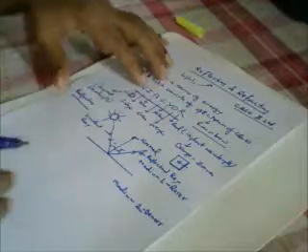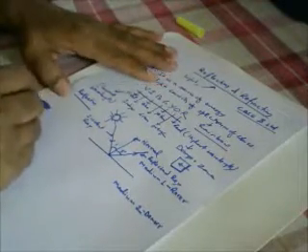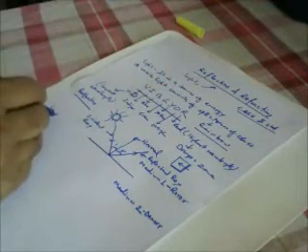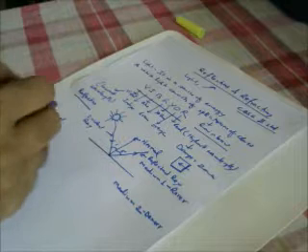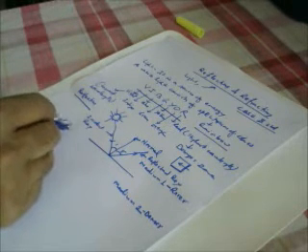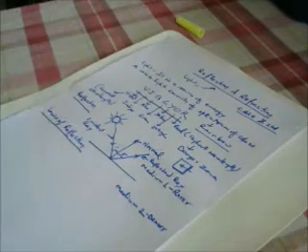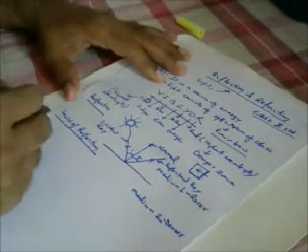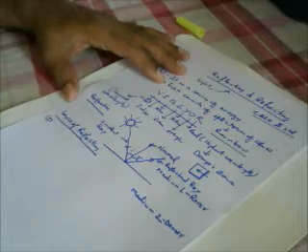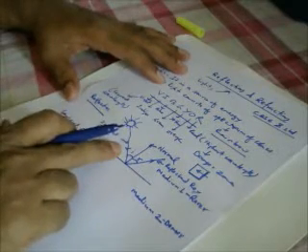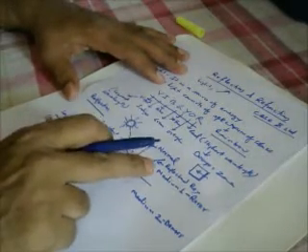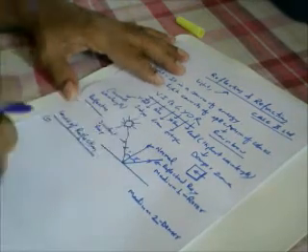Now, laws of reflection. There are two laws of reflection. One is, you can see the incident ray, normal and reflected ray all lie in the same plane.